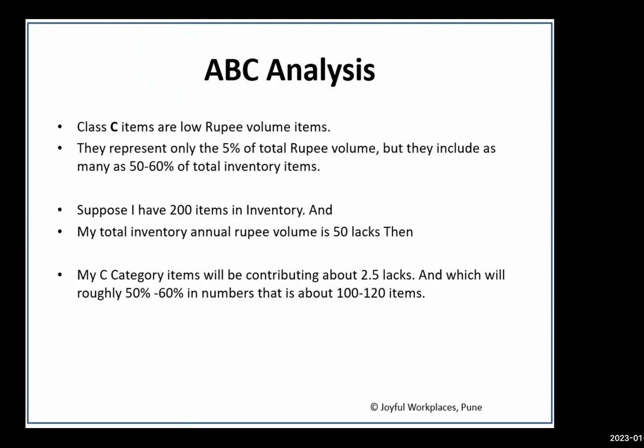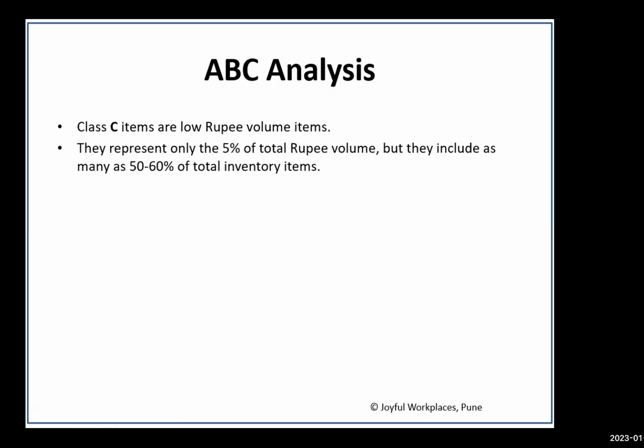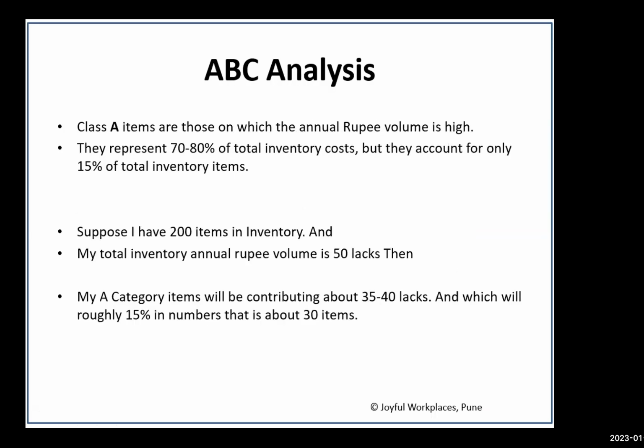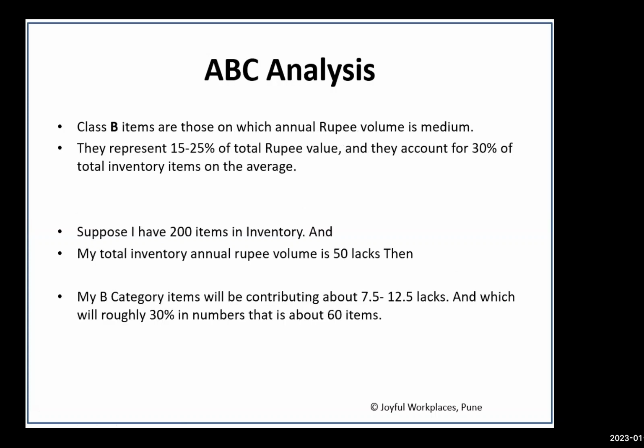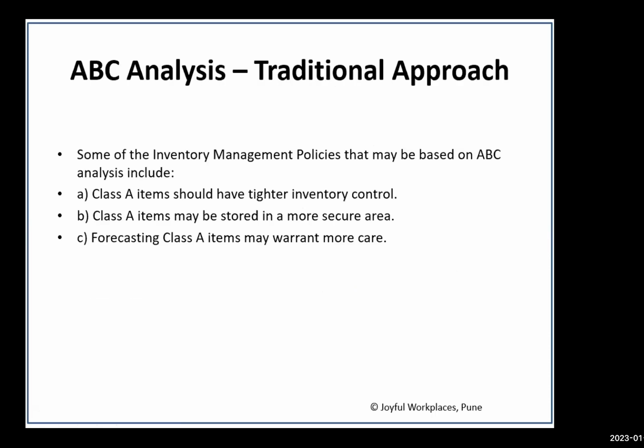बहुत बार ऐसे सवाल पूछा जाता है कि these percentage always fix, whether it is always fixed 80%, 15% or 5%. Not necessarily, but more or less it falls into that particular range. That's why we always prefer to suggest A category are 70 to 80%, B are 15 to 25, and C are basically 5%. So whenever आप जब कभी भी inventory का project initiate करोगे, I will always prefer कि आप start कीजिए ABC analysis से. That will give you an exact picture of what inventory you have in hand and under which category. Then A category items को हम control कैसे करें, B category items को हम control कैसे करें.